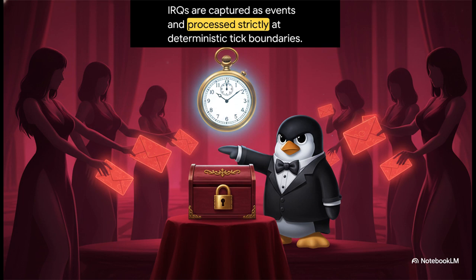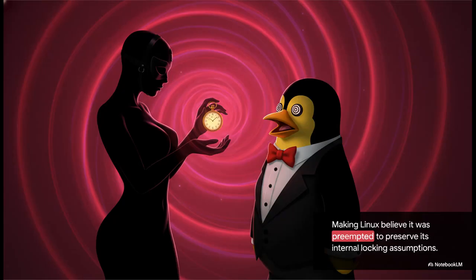Instead, they are captured as raw data events, dropped into an inbox, and they are only ever executed when Tuxedo's strictly serialized deterministic tick comes around to consume them. But of course, legacy drivers inherently expect interrupts, right? If we just turn them off completely, the driver's going to crash. So we have to play a little psychological trick on the C code. We call it the reentrancy illusion.